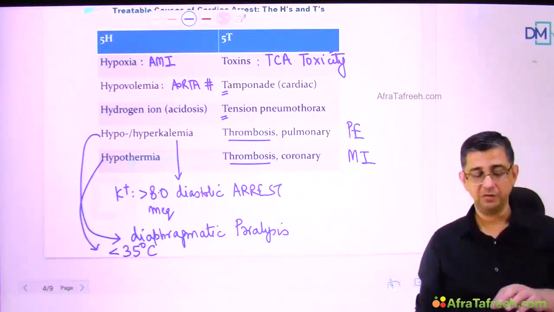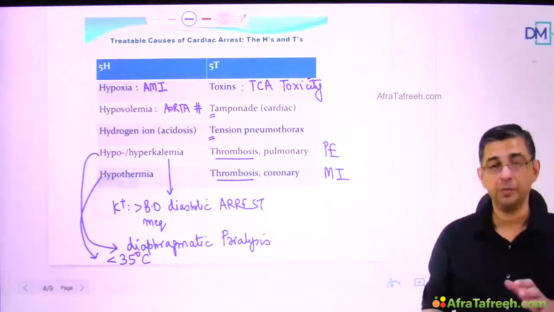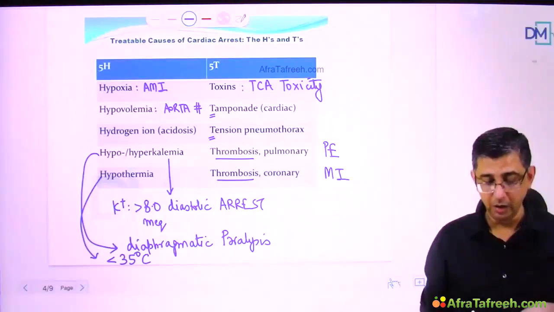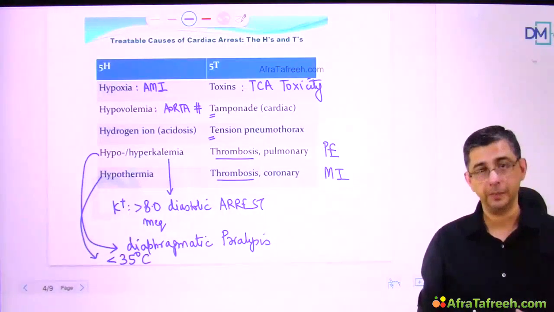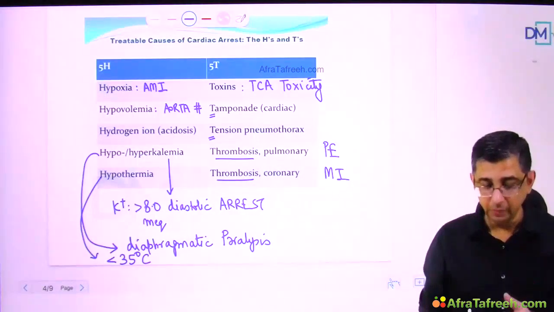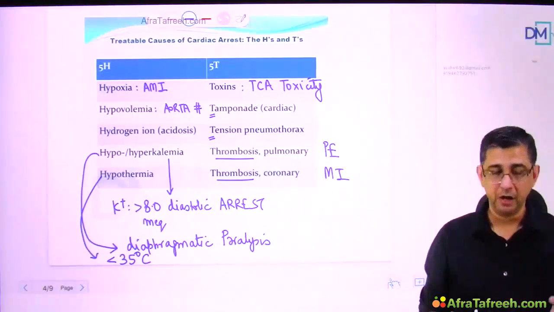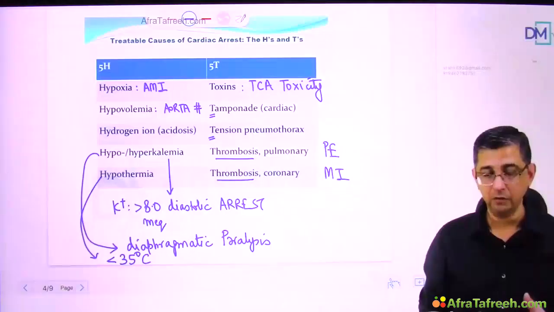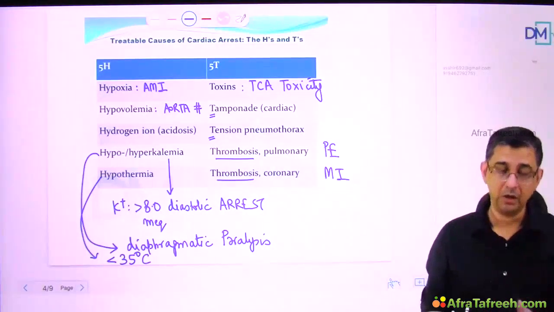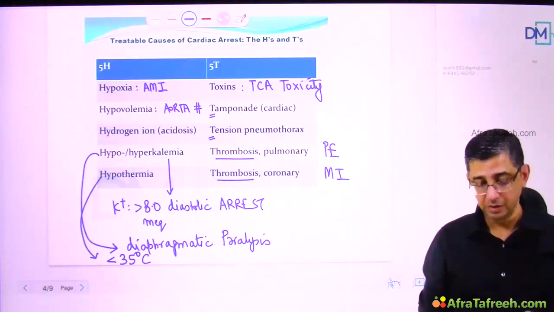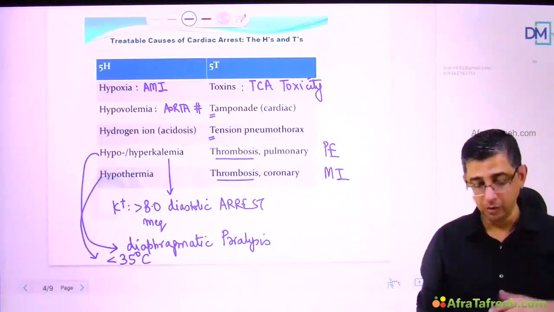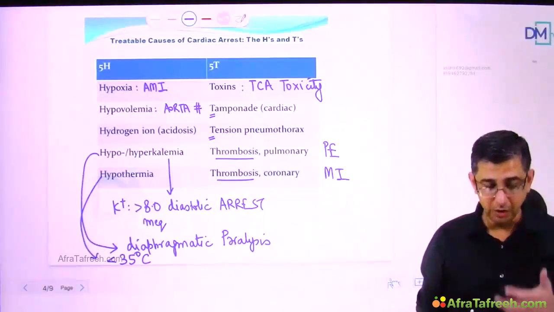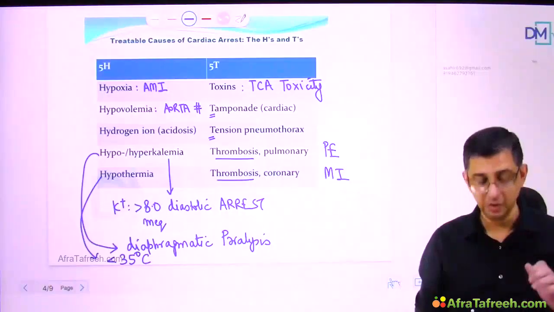So basically there are 5 H's and 5 T's which are responsible for PEA, and understanding them is of paramount importance, because if you are able to identify them, then you are able to treat. Now, because there are so many pieces of information here, a total of 10 points, when you are working in the heat of the moment, you may not have a brain working fast enough to identify each of the 10 causes. So let's try to simplify this even further, to remember these 5 H's and 5 T's in a much shorter version, so that you can achieve a better prognosis for your patients.